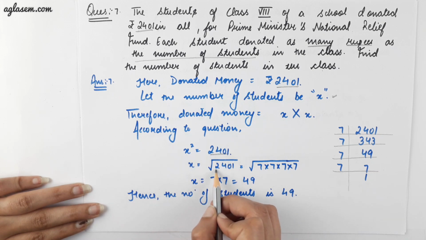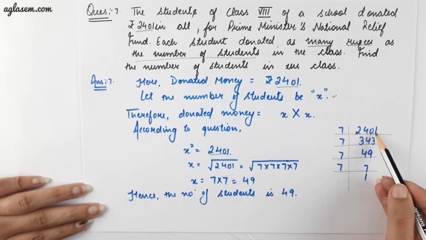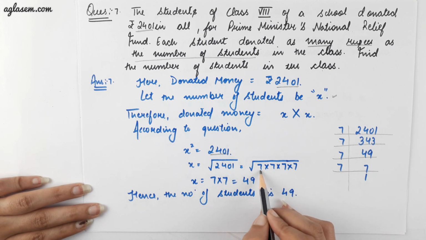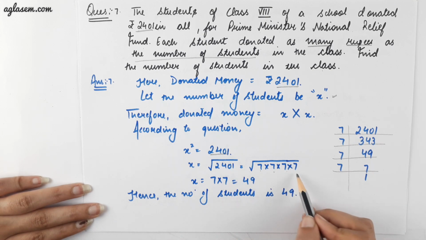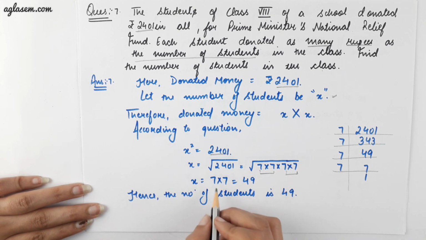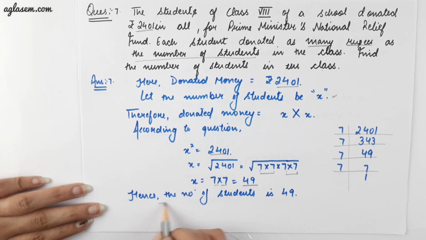Now we have to find the square root of 2401, and we know how to find the square root of 2401 using prime factorization. While using prime factorization, we got to know that the resultant will be 7 into 7 into 7 into 7. Now make the pairs of the prime numbers. We'll get 7 into 7, which is 49. Hence, the number of students is 49.